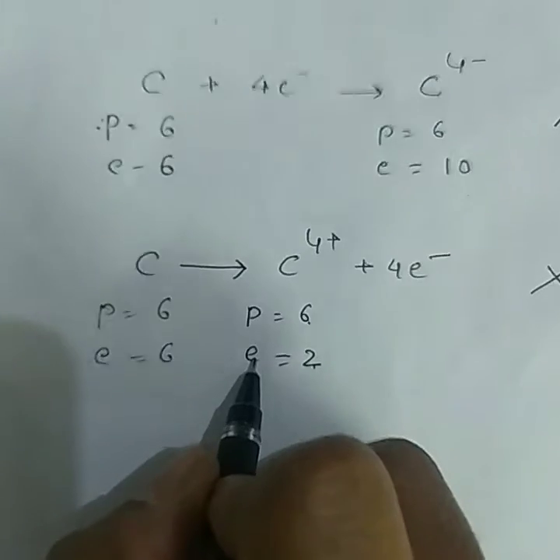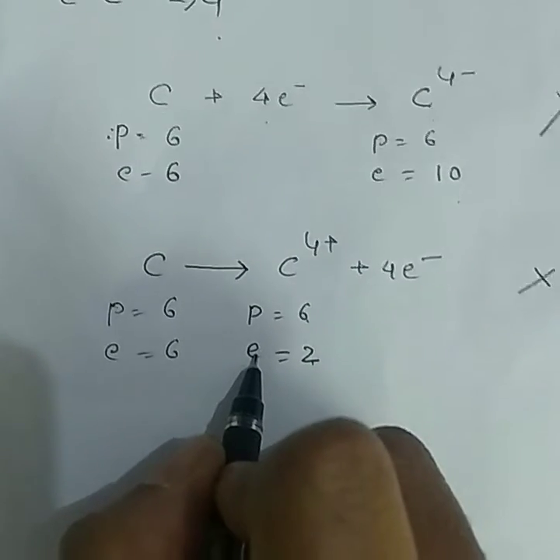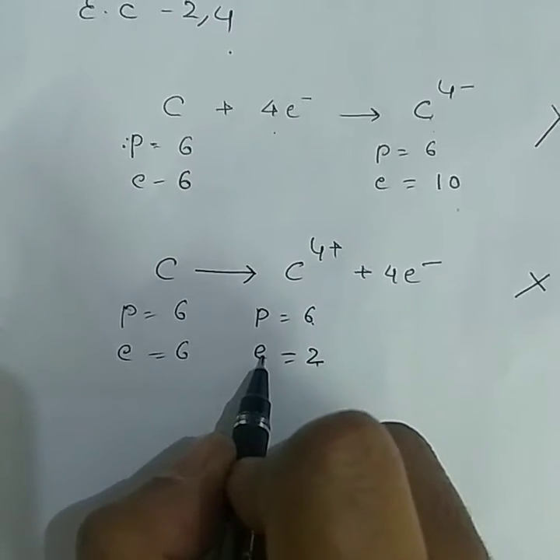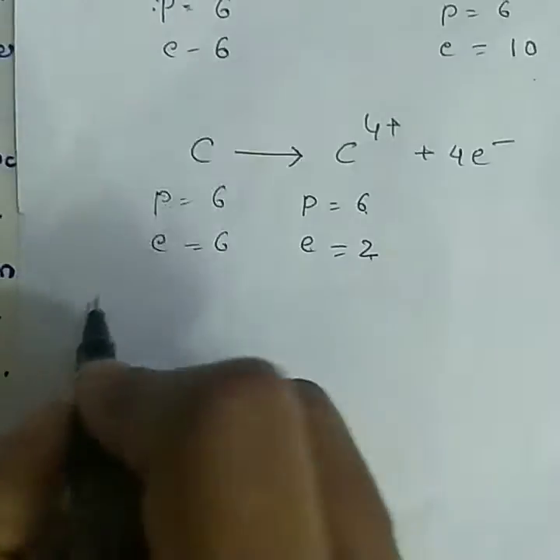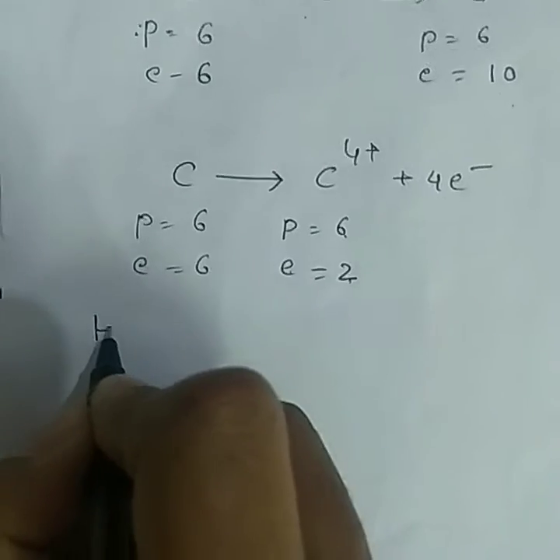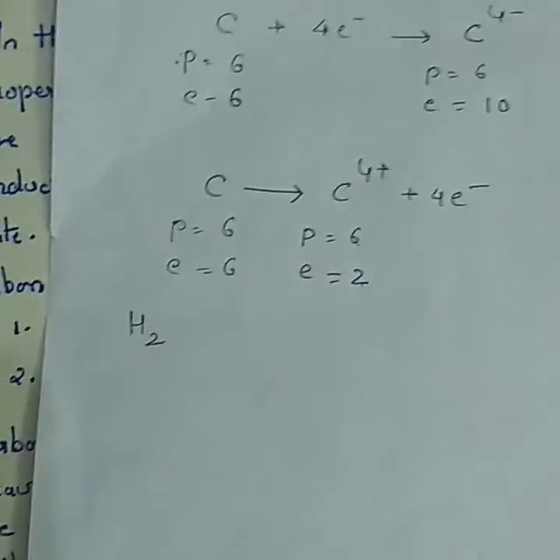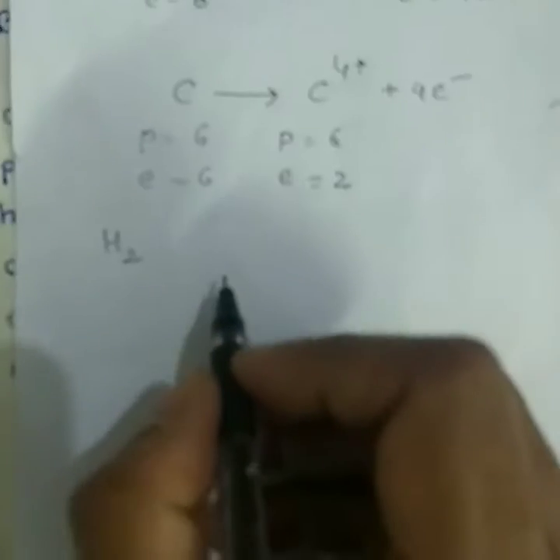Covalent compounds are formed by sharing of electrons. How does the sharing of electrons take place? Let us start. Hydrogen, the simplest example, is in the form of H2.